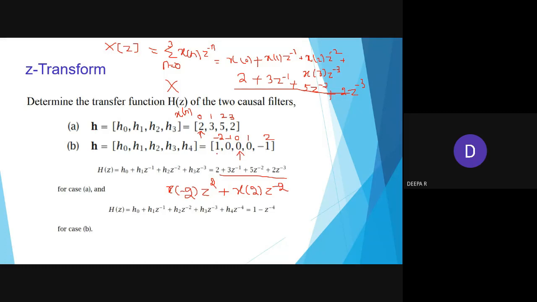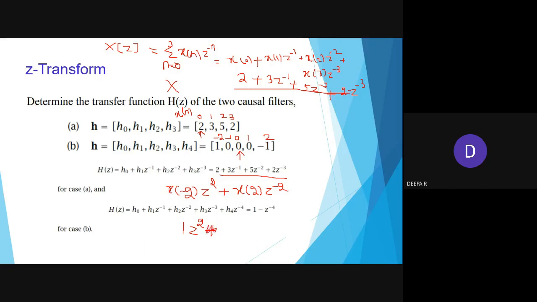But earlier, what they solved was considering this as 0, and they proceeded and got 1 minus z power minus 4. But I am applying it for a two-sided sequence. How do you get this x of minus 2 value as 1? So I will write here 1 into z power 2 plus x of 2. X of 2 is minus 1.